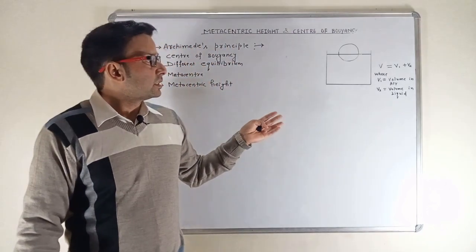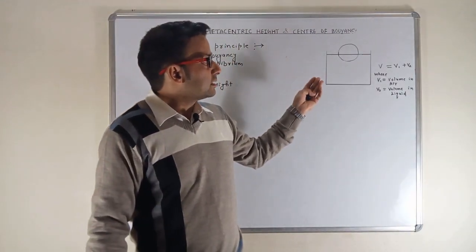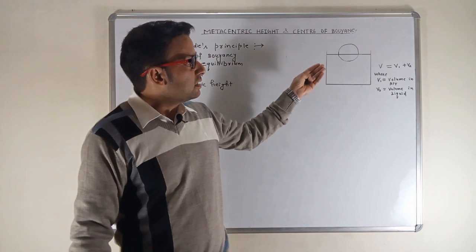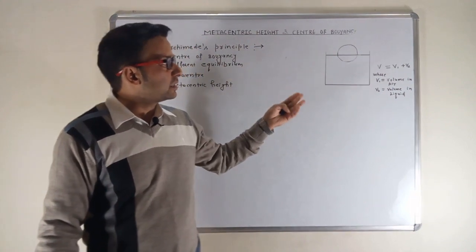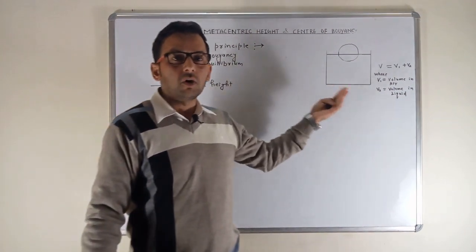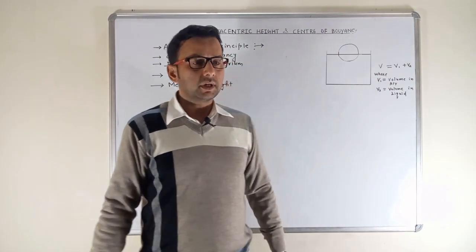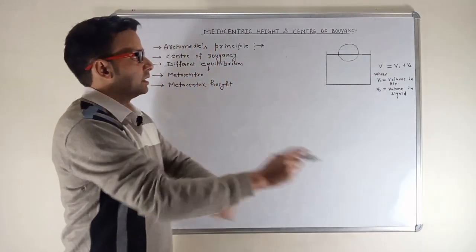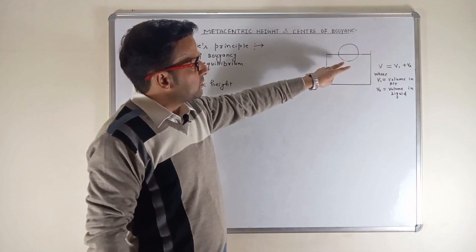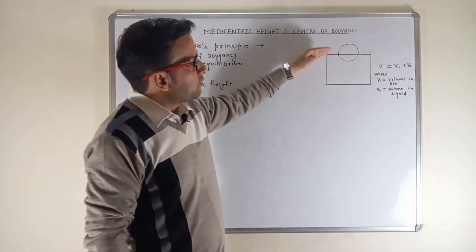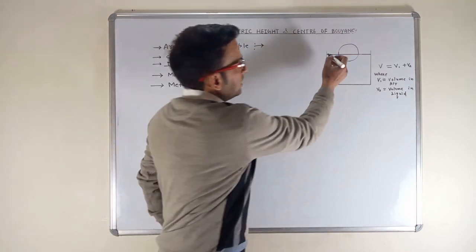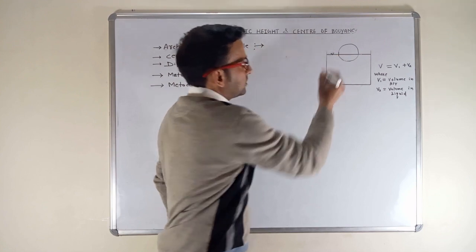So Archimedes explained that this loss of weight of a body in a liquid is equal to the weight of the displaced fluid. Let's take an example. Suppose we have a spherical ball and we immerse this ball in liquid partially.